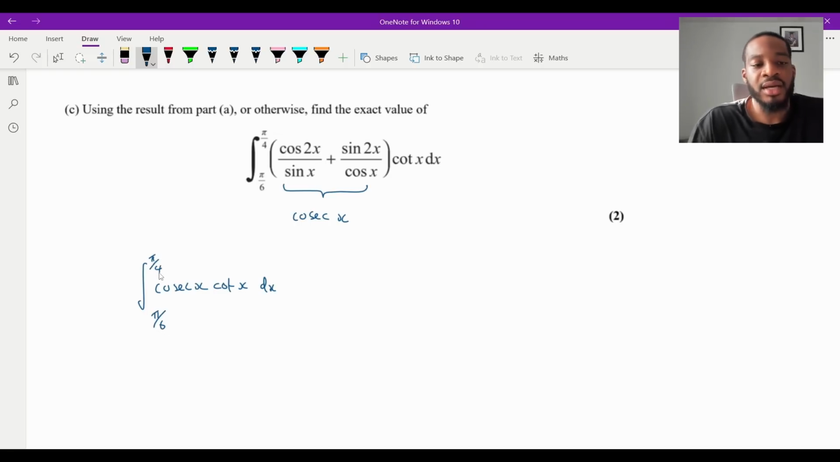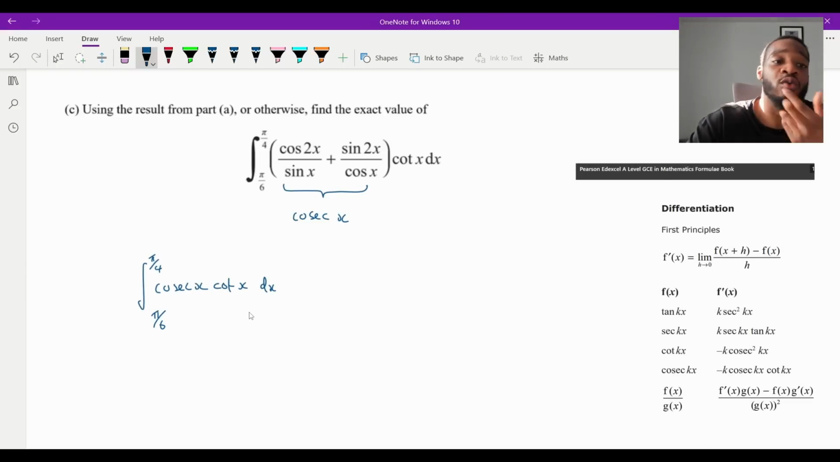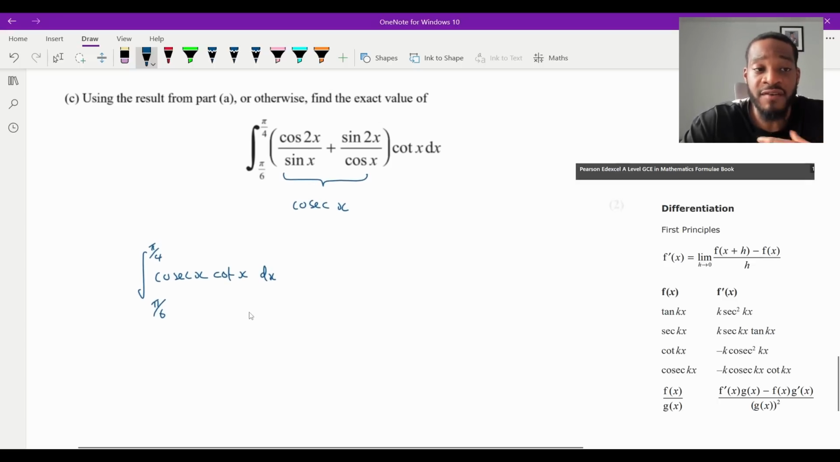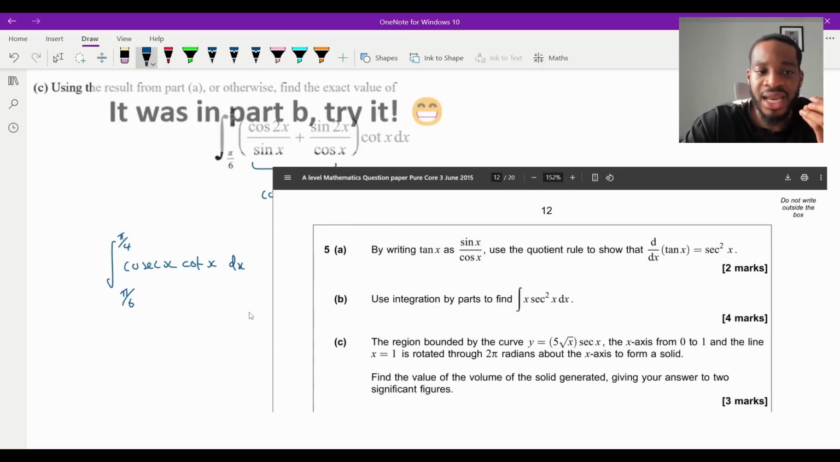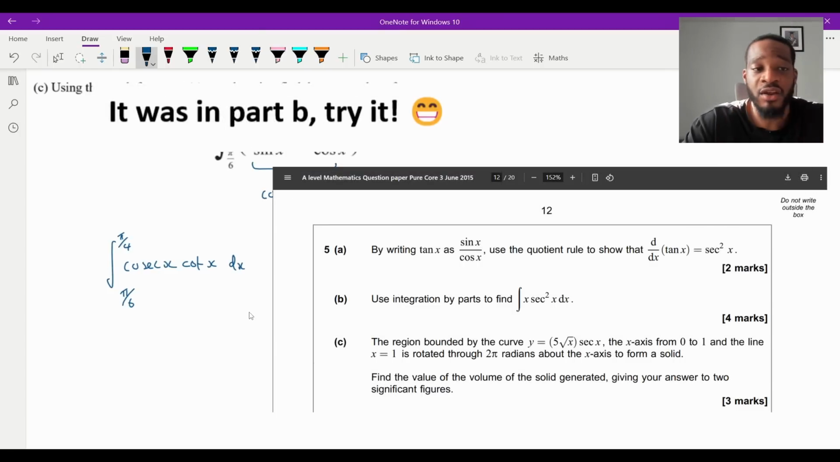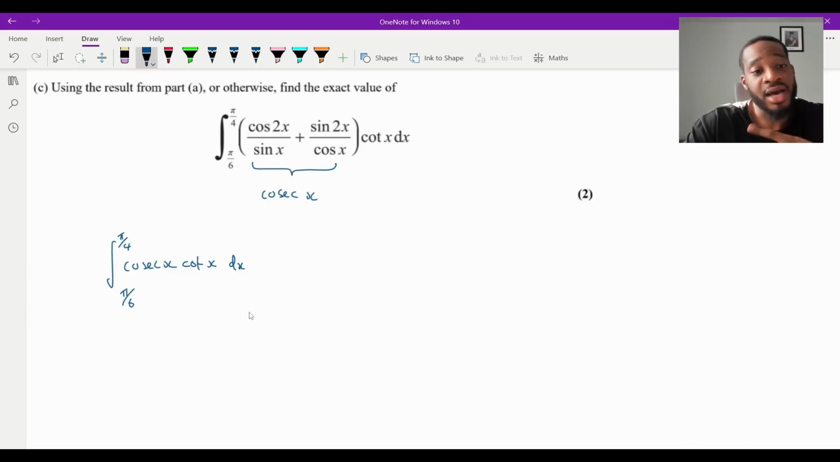pi over 4, sorry. Now, we are trying to integrate this. Sometimes you should know a couple of standard integrals, but maybe you don't. I would recommend you definitely try and memorize them by the time you get to the exam. But if you don't, you always have the formula booklet, right? There are a couple of different derivatives and integrals that you can access from your formula book. I would really recommend that you do that, because I remember when I did my exam, I had to integrate tan x. At the time, I had never seen that before. It never came up in any of my past papers. I looked at the formula booklet and it was there.